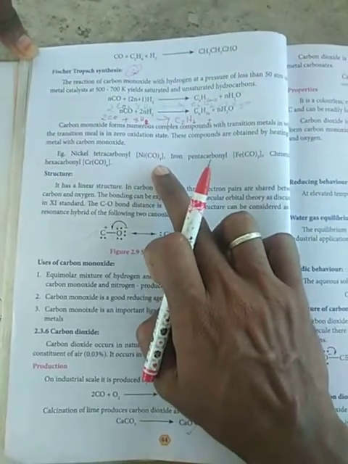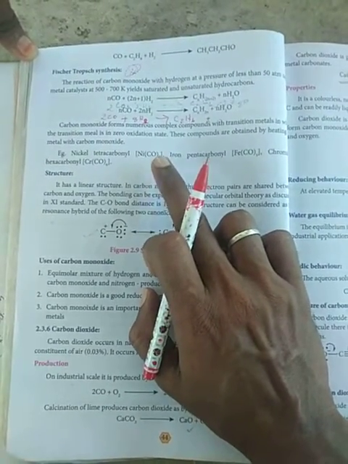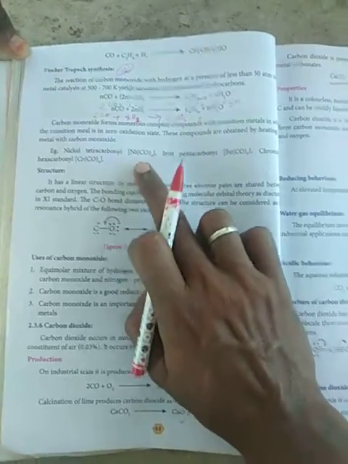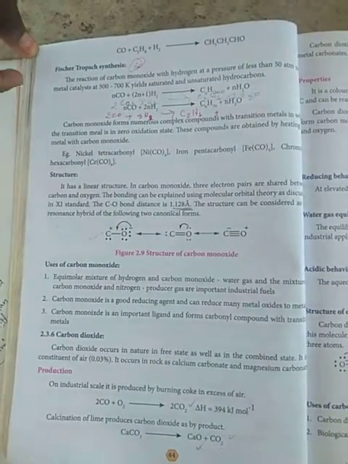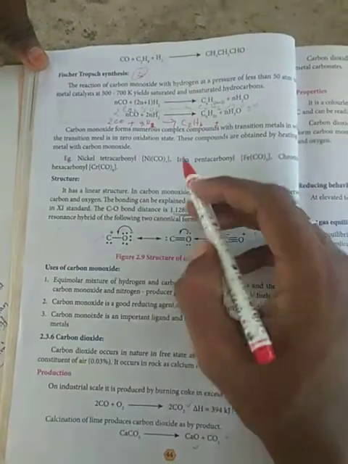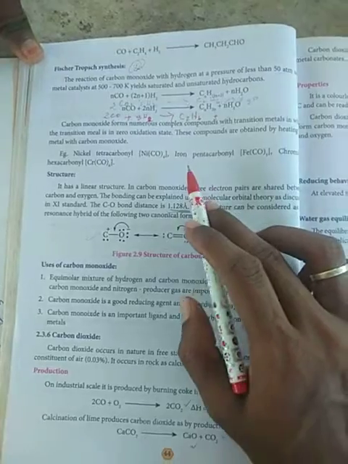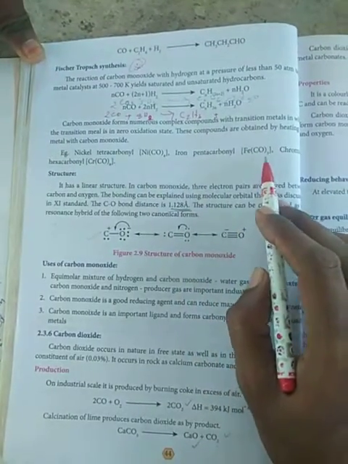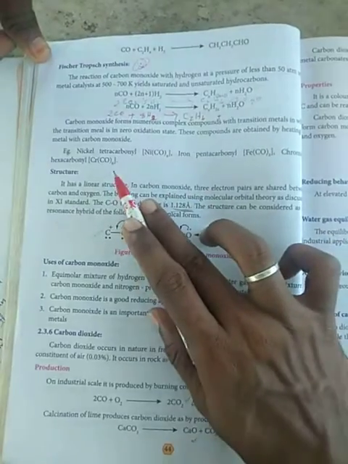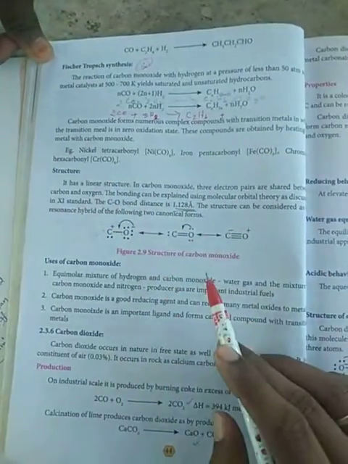Carbon monoxide's other common name is carbonyl, studied in the 4th lesson. Metal carbonyls have the metal in the zero oxidation state, for example pentacarbonyl iron and hexacarbonyl chromium.